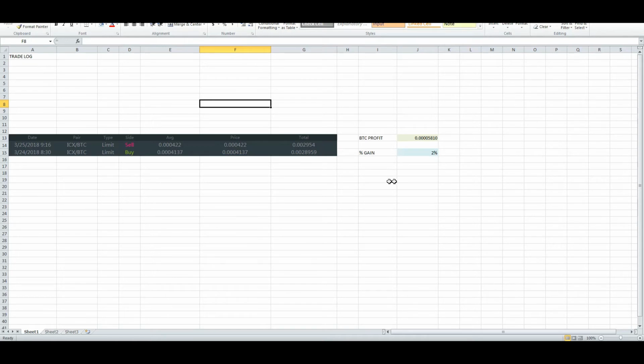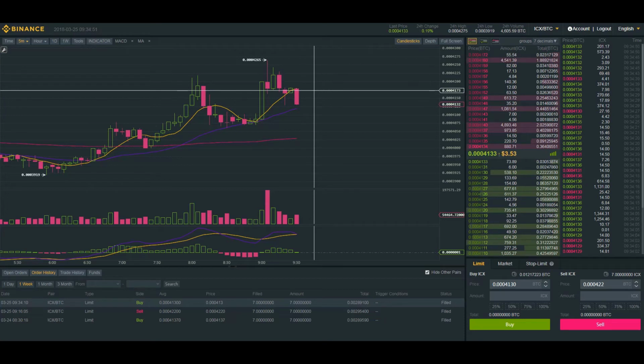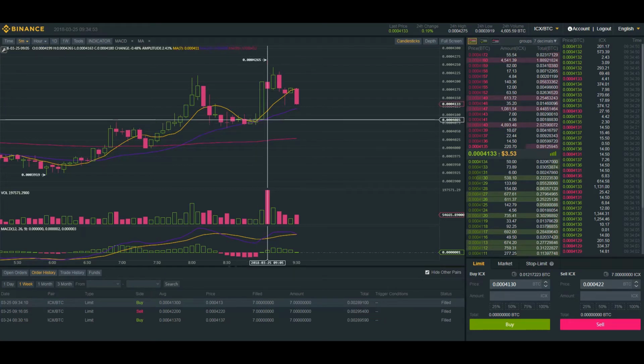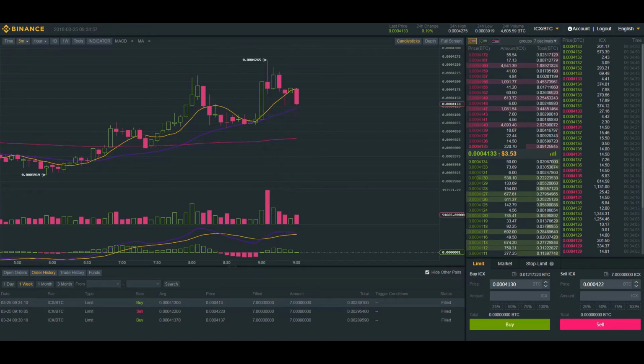It wasn't much profit, but it was a profit. It's Bitcoin in my pocket now. Alright, so what did I just do? I just decided to make another trade with ICX. I bought in down here at this average. This is going to be a short-term trade just to generate a few thousand Satoshi. I bought less than the amount that I bought the last time, and I sold this for a higher value as well.